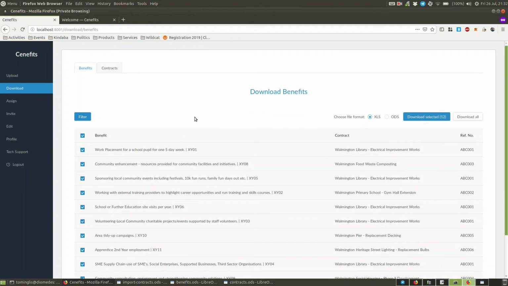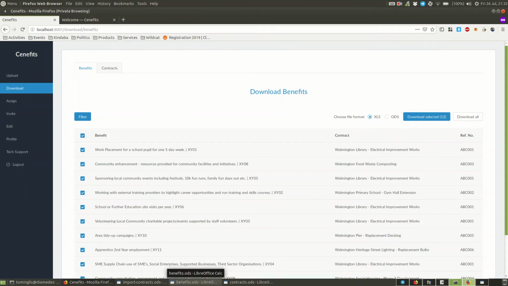In some cases, if there's a lot of people using the application at once, downloading things is computationally expensive, so we may send you an email with a link to download it after a bit of time. I think that's relatively unlikely to happen because we have a lot of processing power available. I'll just show you the files quickly actually.